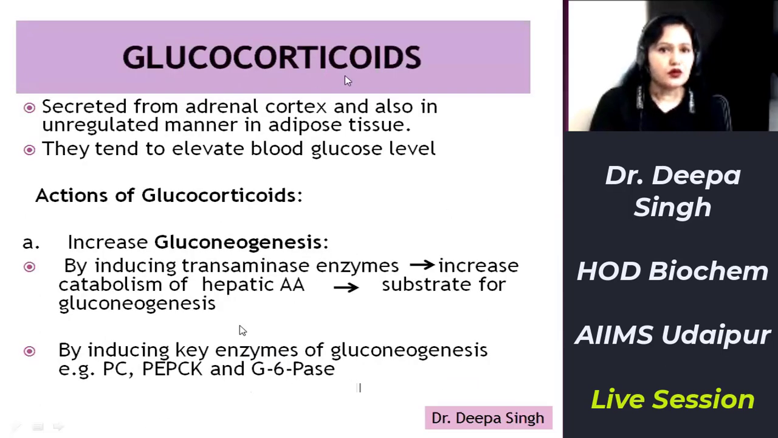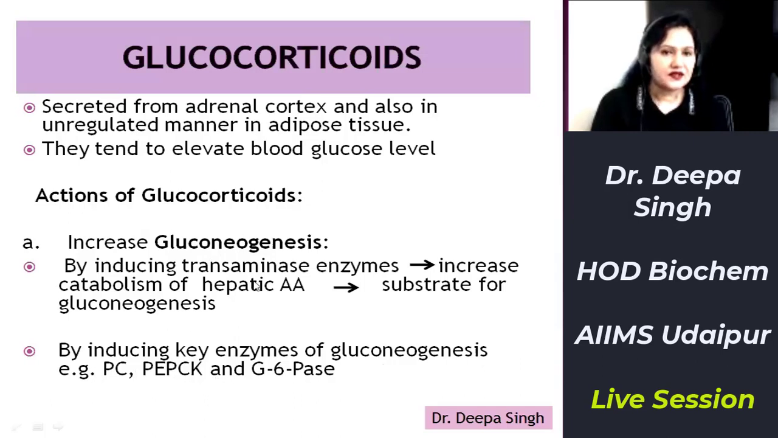Next comes glucocorticoids. They are secreted from the adrenal cortex and also in an unregulated manner from adipose tissue, and their function is to elevate the blood glucose level. Now, what are the actions of glucocorticoid? It increases gluconeogenesis by two mechanisms. First, it induces the key enzymes of gluconeogenesis, that is pyruvate carboxylase, phosphoenolpyruvate carboxykinase, and glucose 6-phosphatase. These three enzymes are also induced by glucocorticoids.